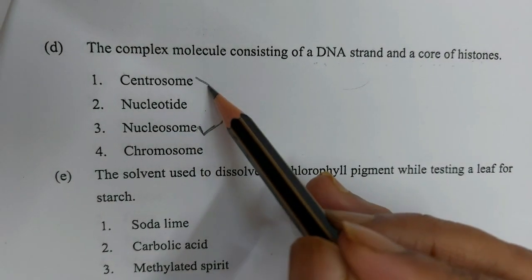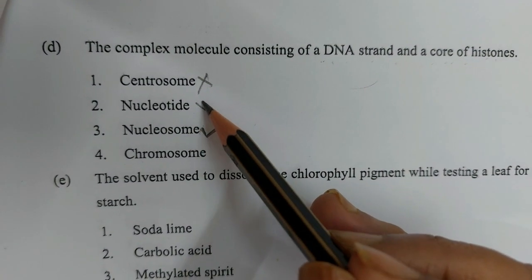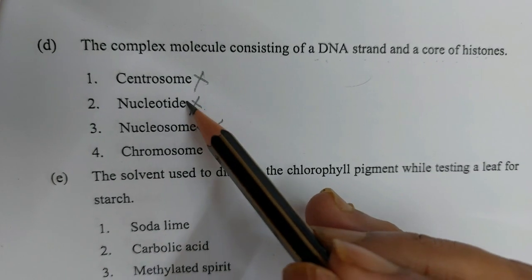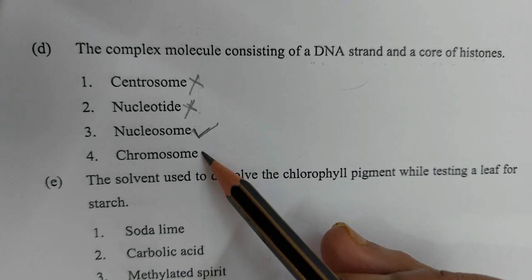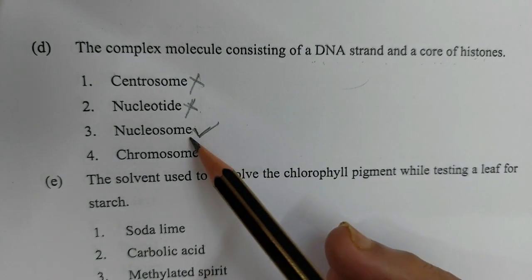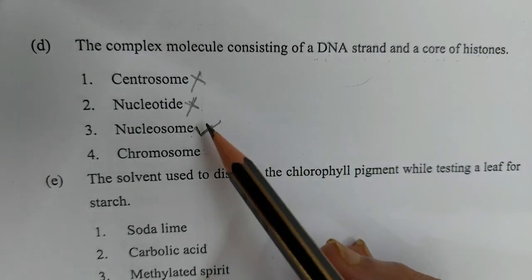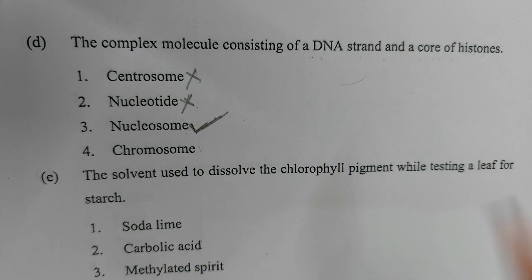Centrosome is not correct, and nucleotide is also not correct because it is the repeating component. Chromosome is also not correct because it is a chromatin fiber. Only the nucleosome has 8 histones surrounded by the DNA molecule, so nucleosome is the correct option.